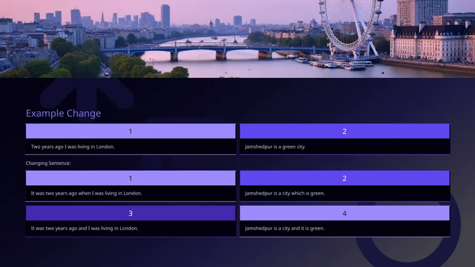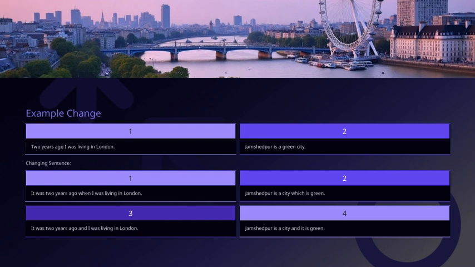Let's look at an example of how we can change sentences to make them more detailed or clearer. For instance, "2 years ago, I was living in London." Now, if I want to expand that sentence, I could say, "It was 2 years ago when I was living in London." This adds a bit more context and makes the timing clearer. Alternatively, I could say, "It was 2 years ago and I was living in London," which combines the time and the activity more directly.